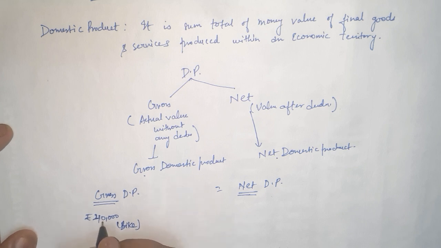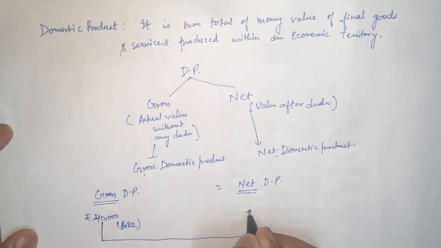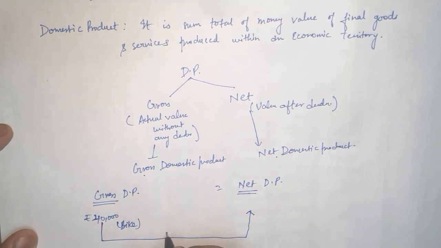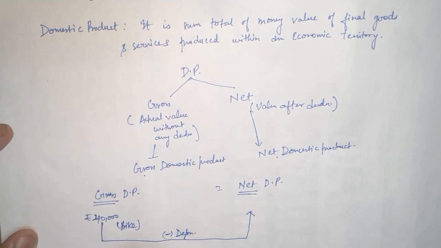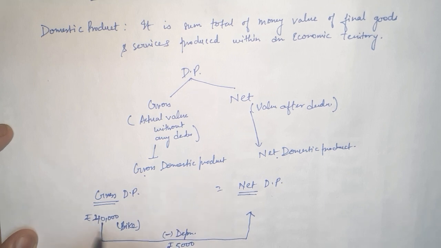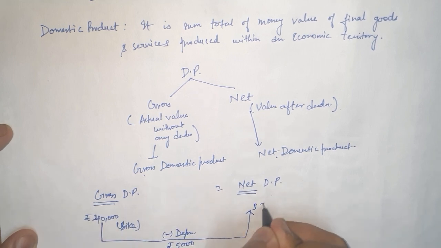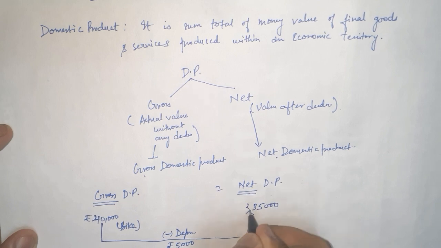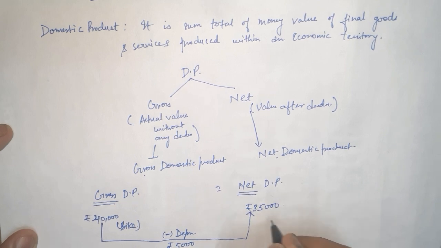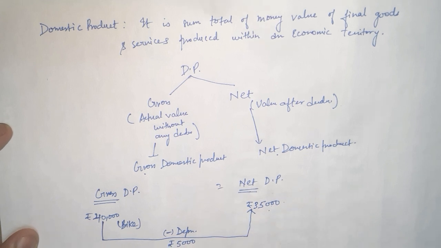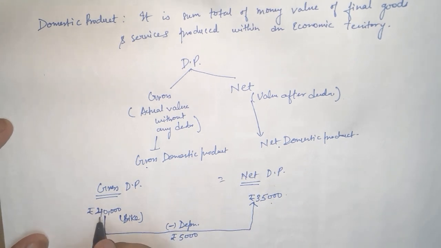Now this asset will start to depreciate, and whenever you sell it, it will have some depreciation in it. So you will deduct that depreciation. Let's assume depreciation is around rupees 5,000, so 5,000 of depreciation is minus. Now the bike is of 35,000 only. Now this is your value after the depreciation, and this is your value before the depreciation.